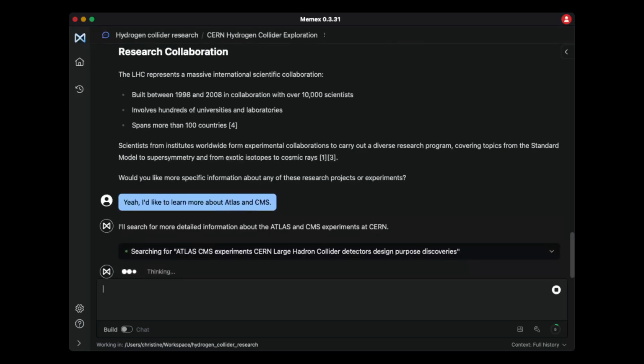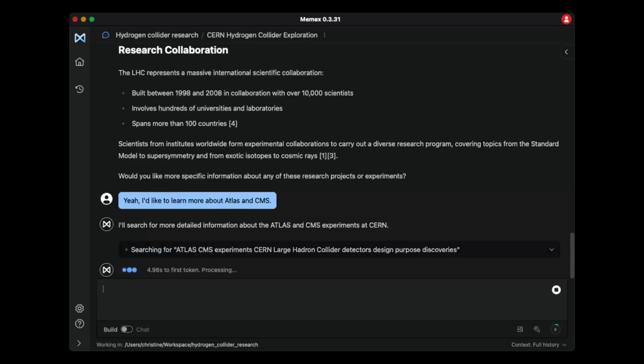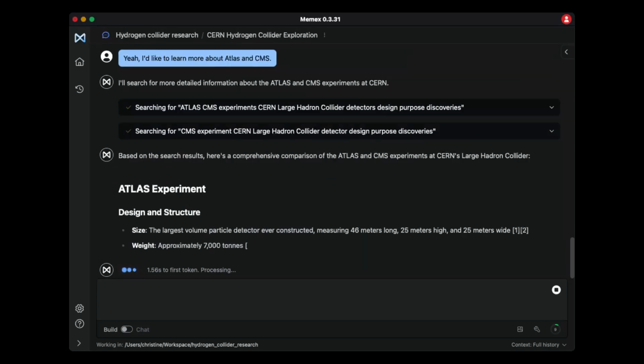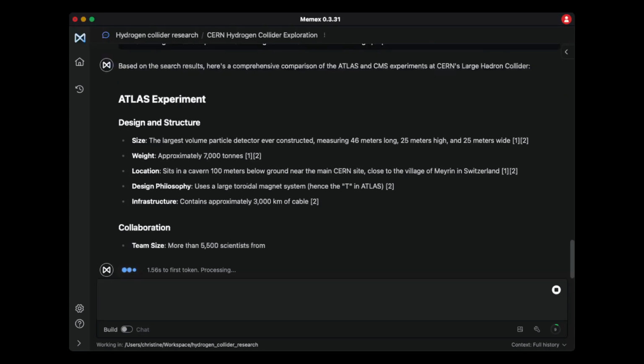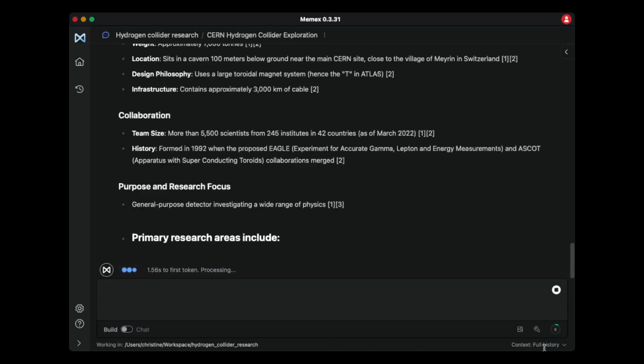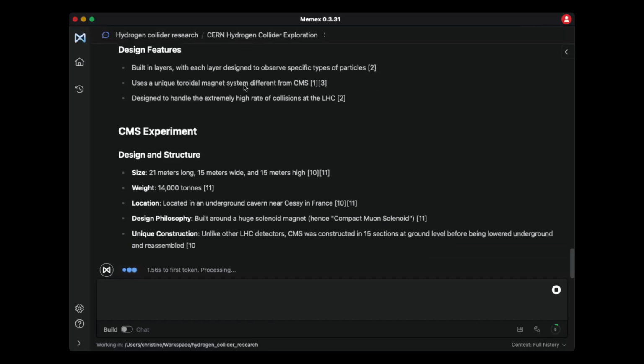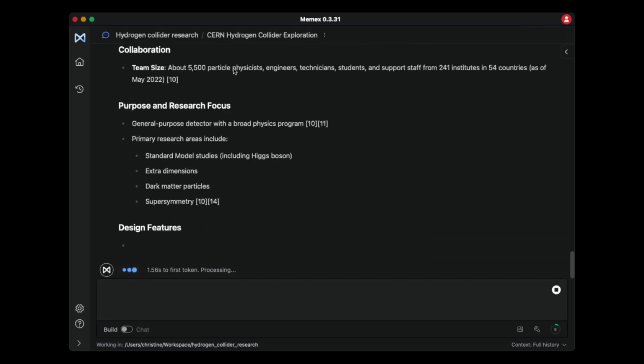As you can see, there are a lot of things that you can learn about CERN. Oh wow, obviously the more you dive deep into it, the more things you find out.